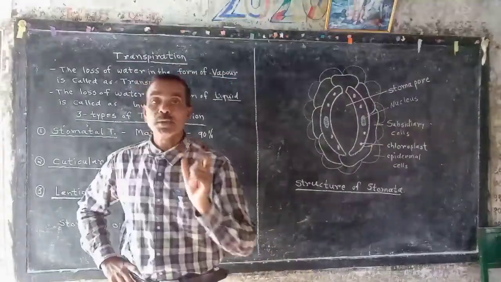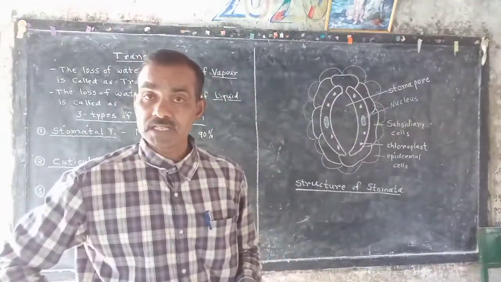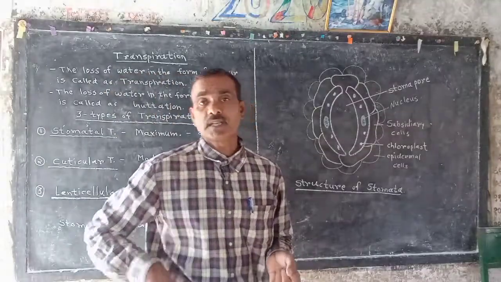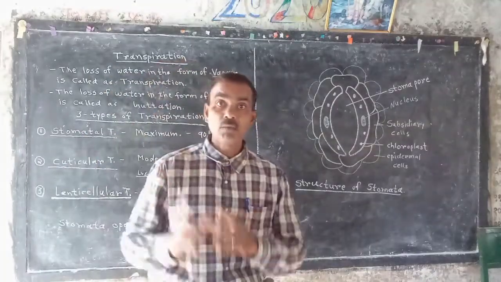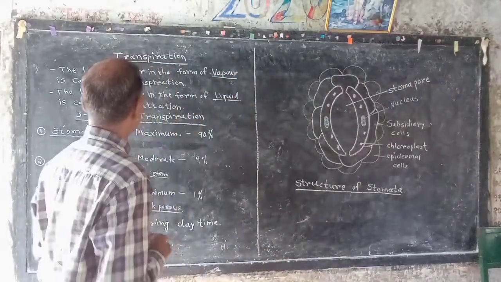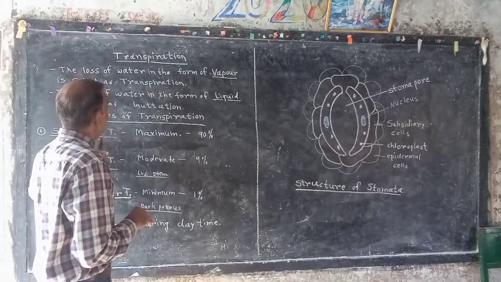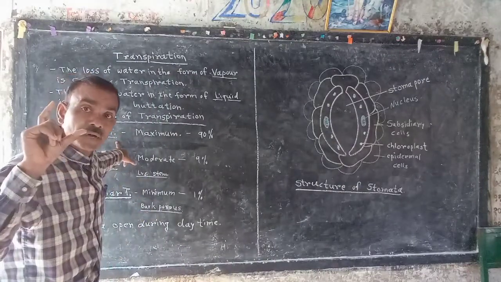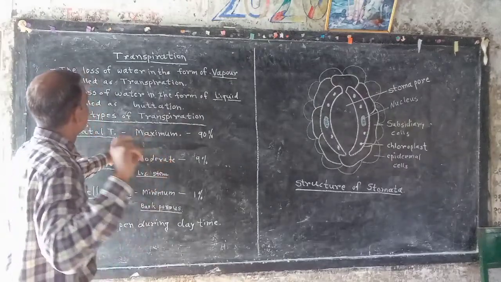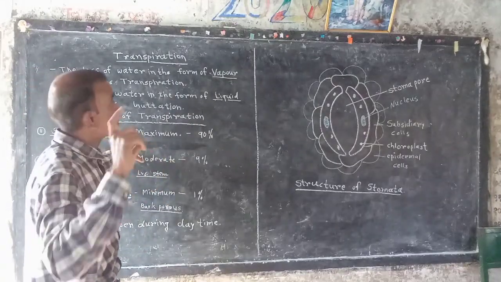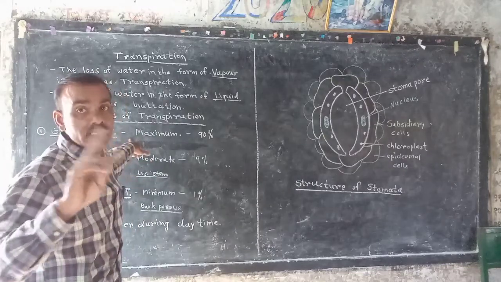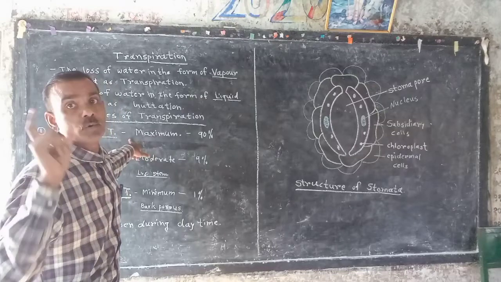In plants, maximum stomata are present in the leaf, and stomata are also present on the stem, flower, and fruit. That stomata are responsible for evaporation, the loss of water in the form of vapor, and for the exchange of gases, during daytime only.